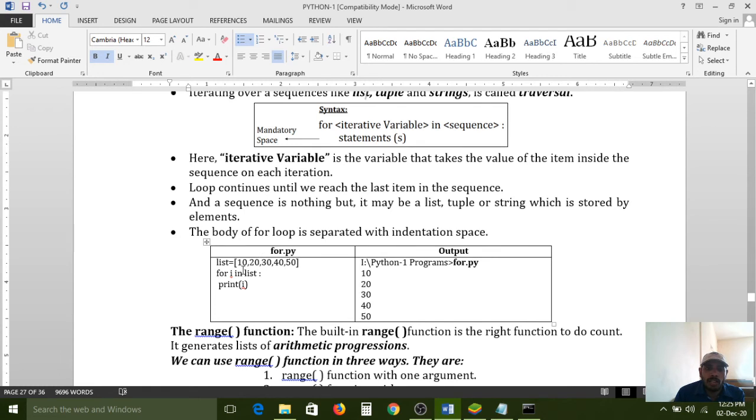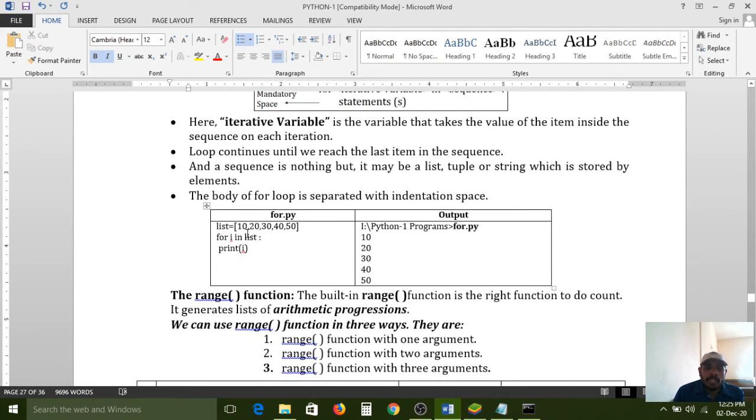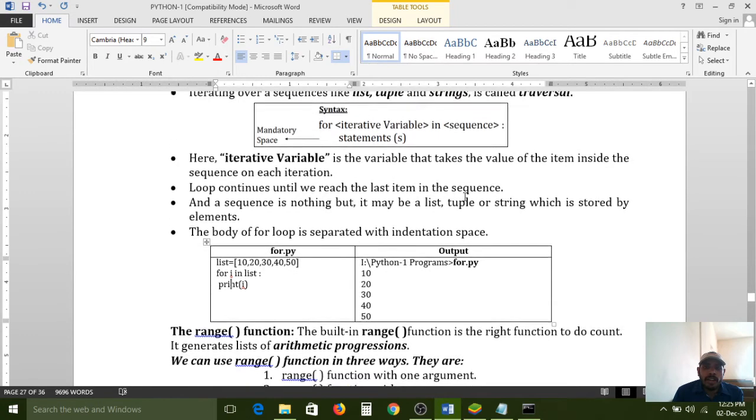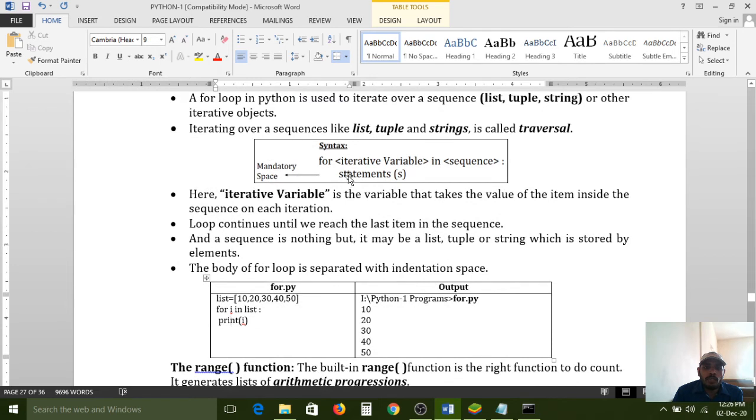For example, all of you carefully observe here. Here I have given one example. In the list I have stored five values: 10, 20, 30, 40, 50. Five values are stored. So if you want to pick only one value in that, that searching process is called traversal. Here the iterative variable is the variable. All of you carefully observe. Here I have given one syntax: for iterative variable in sequence.